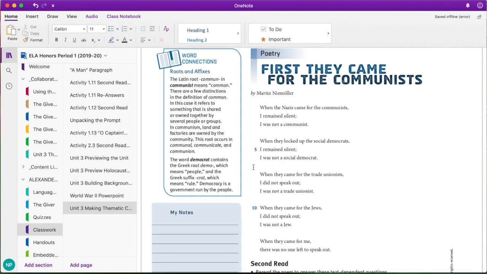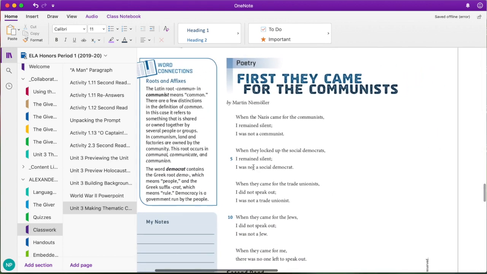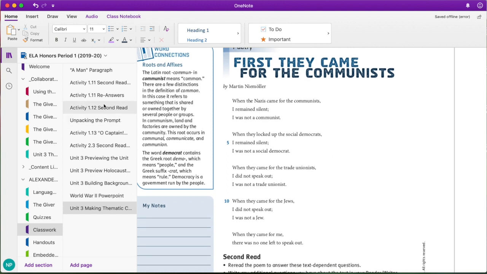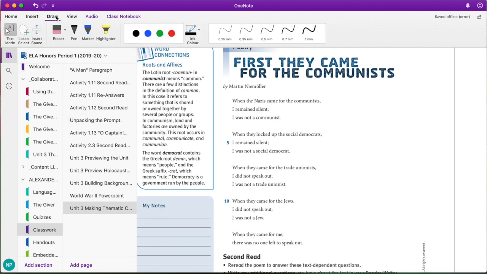So below you have the poem, and you can come up to the screen and you can select Draw. You could use a pen, a marker, a highlighter. If you're feeling really creative, you could choose your colors. You can change the size of the lines that you're going to write. But on here is where you're going to mark the text, so right here on the page.